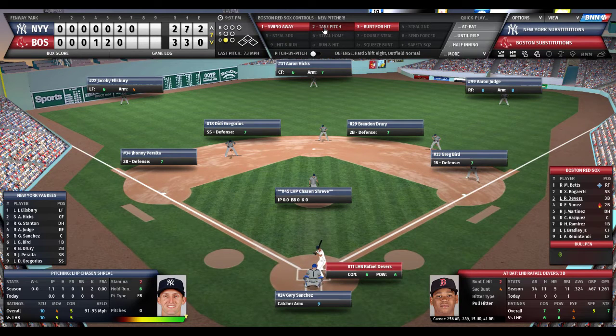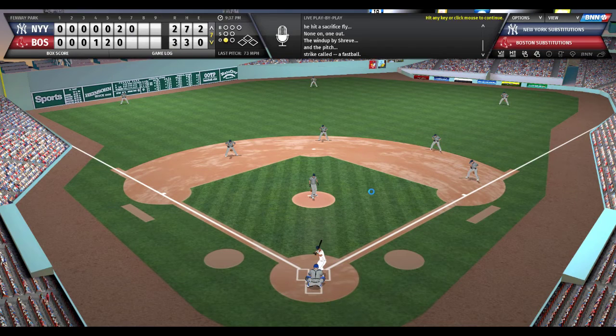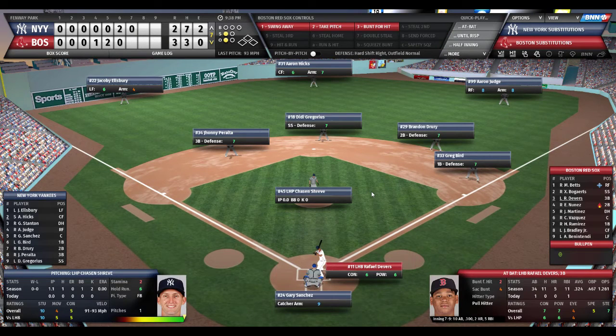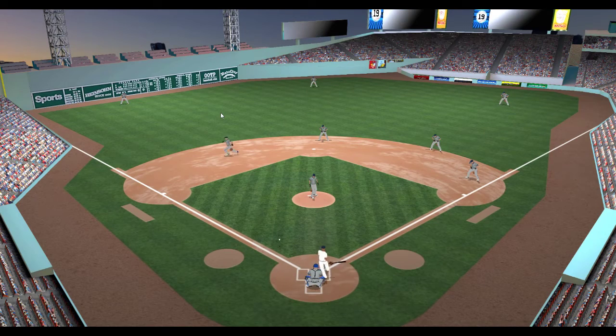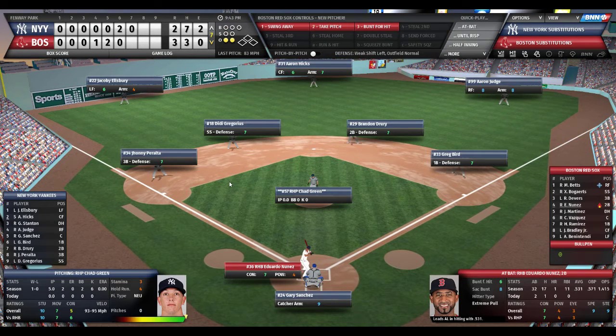Devers will take. Here's the pitch by Shreve. And that's in there for a strike. 0-1 count. Devers ready to grip and rip. Rafael awaits the Shreve offering. Here comes the pitch, homeward bound. 3-1 count. Devers goes the other way against the shift. Nice play by Peralta. Good strong throw. Bird scoops it out. And that's out number 2. That was a nice play by Johnny Peralta. So 2 outs.